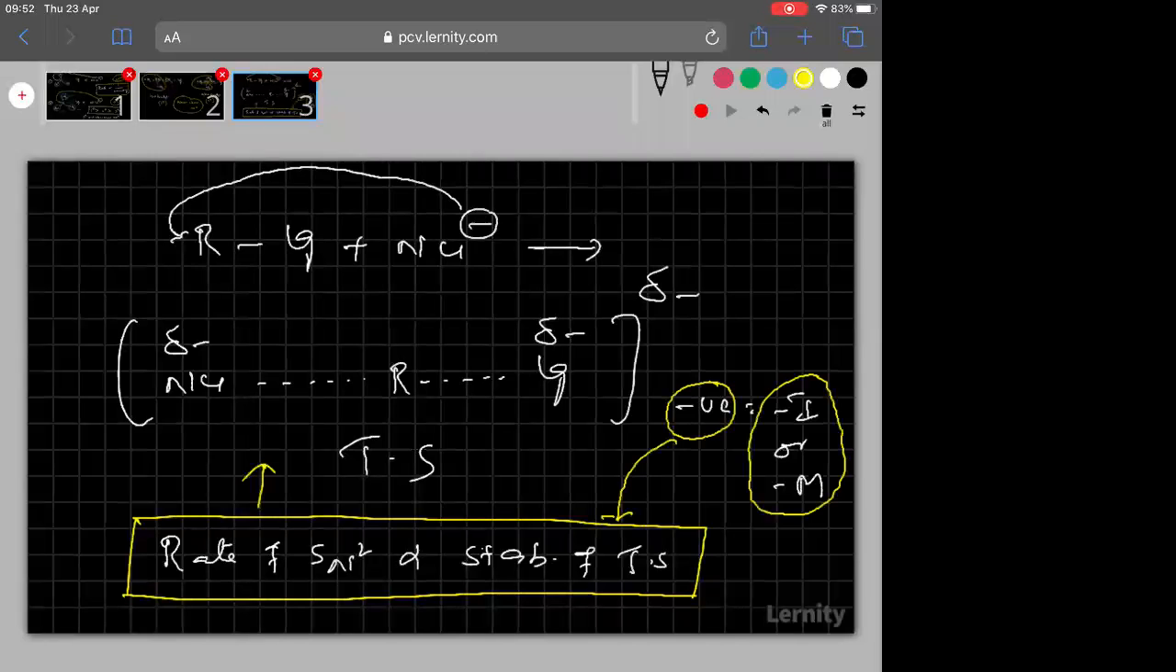So can I come to a conclusion like this? When minus I or minus M groups are present, rate of SN2 will be high, because they stabilize the transition state. I think you are understanding.